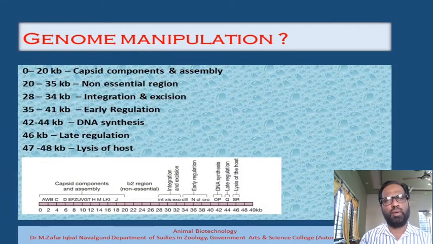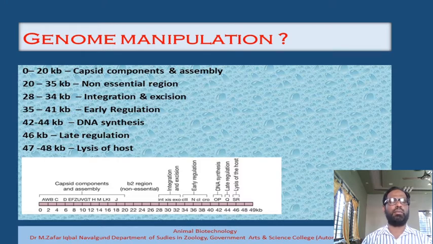Now we have to discuss one of the very important features of why we are going to use bacteriophage lambda for the construction of cloning vectors. Why not other bacteriophages? So many different types of bacteriophages are there, and we are not going to take all of them for the construction of the cloning vector, but we are only interested in the bacteriophage lambda. One of the very important reasons for selecting bacteriophage lambda as a cloning vector is the organization of the genome.